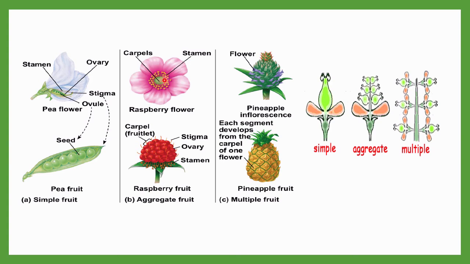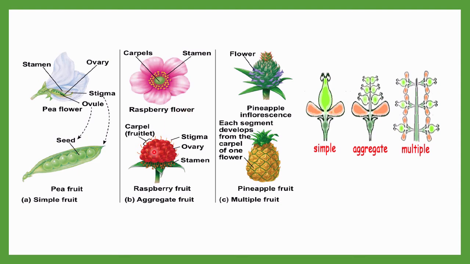So many carpels are there, and that's why the fruit which is formed looks like this. That is a raspberry fruit, and such a fruit is considered an aggregate fruit. Each individual fruit-like structure is called a fruitlet. Each carpel, as I already told you, so many carpels will be there.